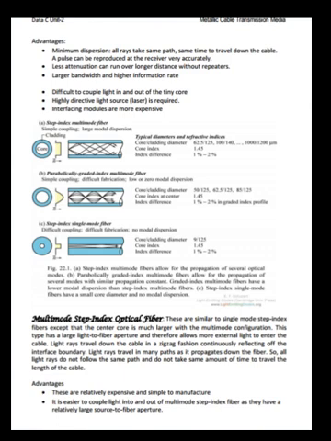Disadvantages: it is difficult to couple light in and out of the tiny core. A highly directive light source, a laser, is required. Interfacing modules are more expensive. See the figures.